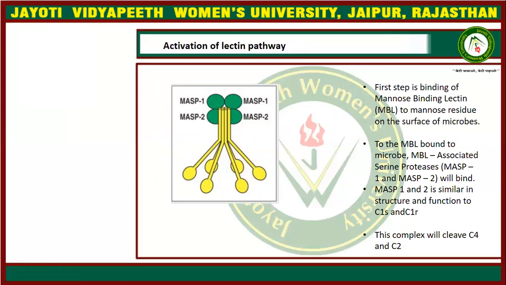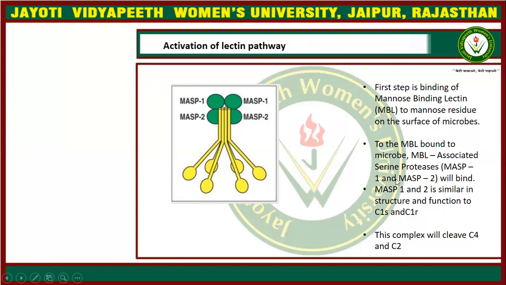In the lectin pathway, there are two components, MASP1 and MASP2. These are proteins which bind to the mannose binding lectin. They are known as the MBL associated serine proteases.